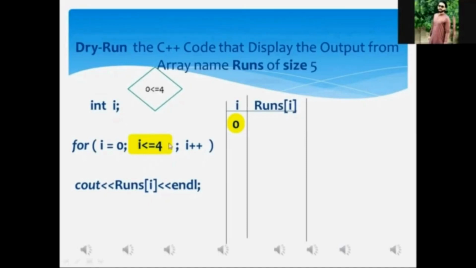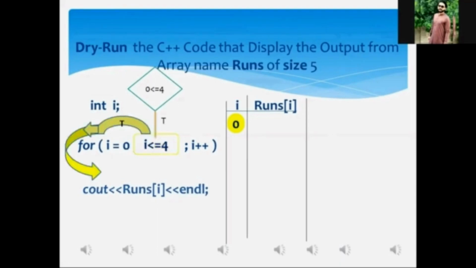Mr. Aftab, tell me whether this condition is true or false. It's true, sir. Mr. Aftab, your answer is correct, my dear. And now, Mr. Aftab, are you there? Yes, sir. After the execution of the condition expression within the for loop statement, the control of execution will be shifted to the for loop associated statement. That one is the cout statement.